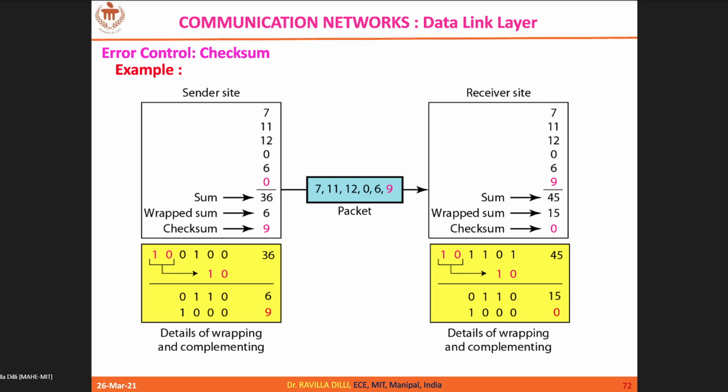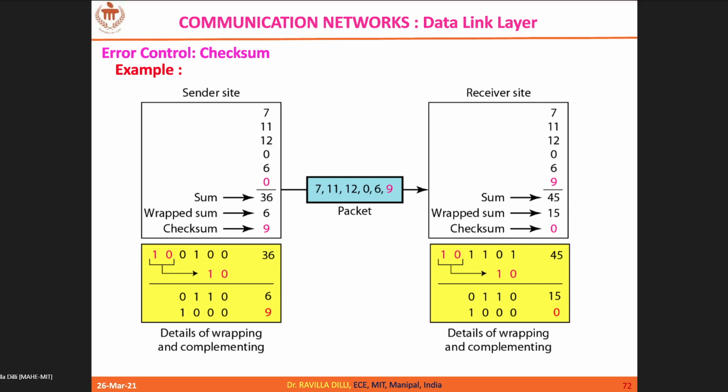Got it? So 7, 11, 12, 0, 6. These are the actual numbers I want to transmit. And I have generated the checksum, which is the complement of the wrapped sum. Checksum is nothing but the complement of the wrapped sum. So remember this. You should wrap it. That's important.